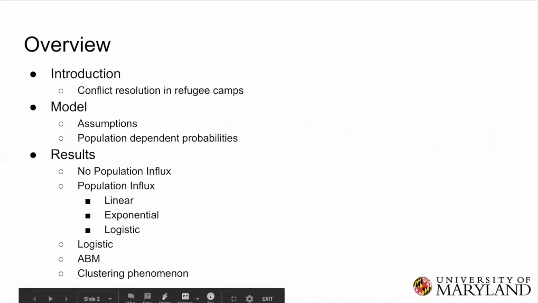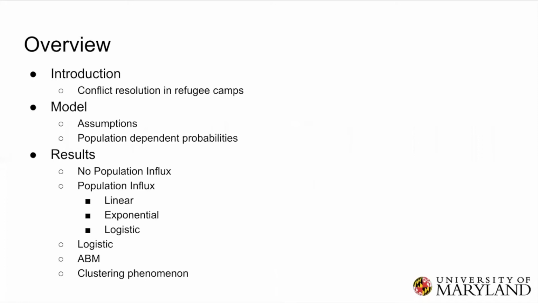An overview of our presentation is that we are going to give a brief introduction regarding our problem. We're going to describe the model, the assumptions, and its population-dependent probabilities. And we're also going to analyze the results and outcomes of our model.